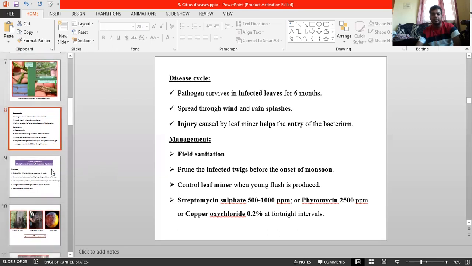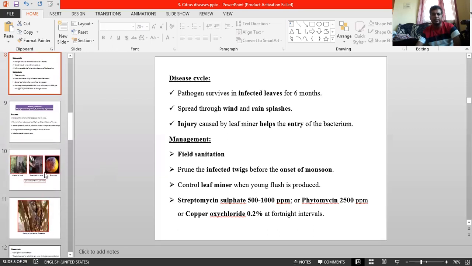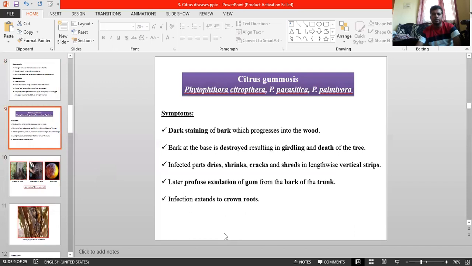Coming to the next disease, citrus gummosis. Especially, two types of gummosis are there: Phytophthora gummosis and Diplodia gummosis. I have already told you, Phytophthora gummosis can persist in cooler climatic conditions. Diplodia gummosis can persist in hot, warm conditions, even in the hot season. Okay, see here.